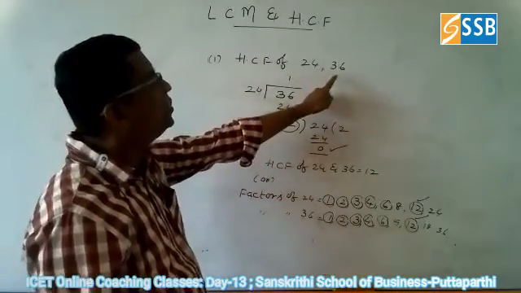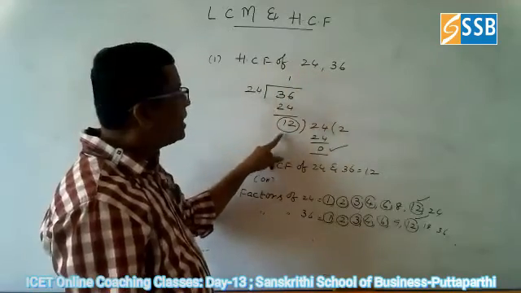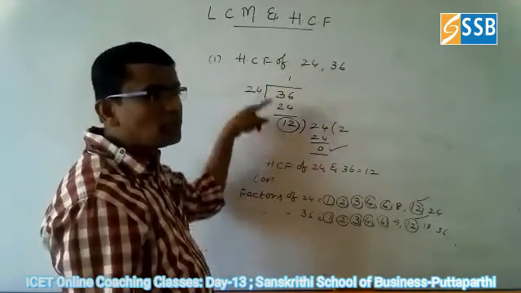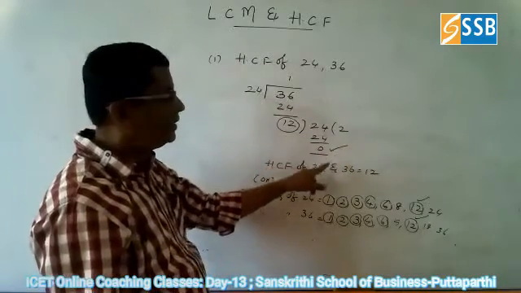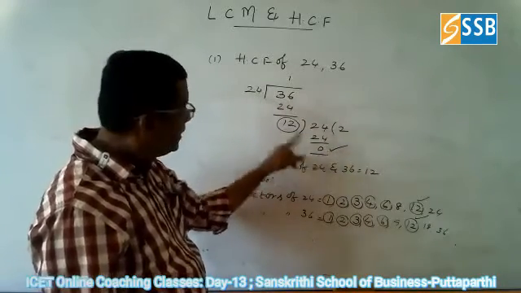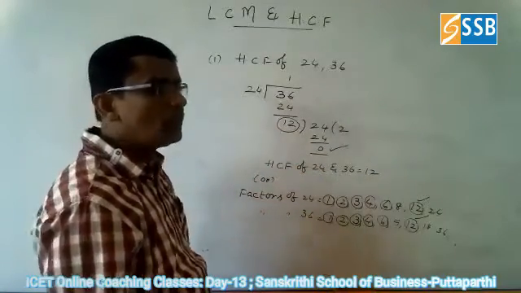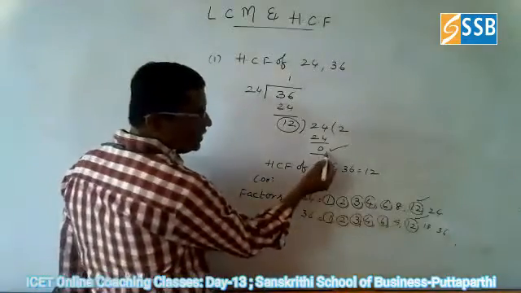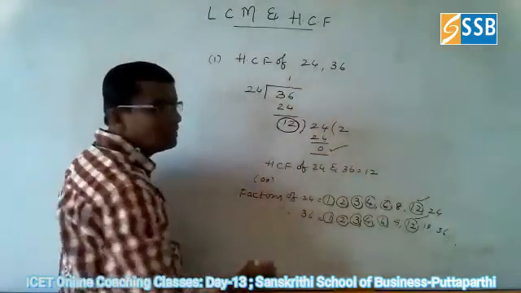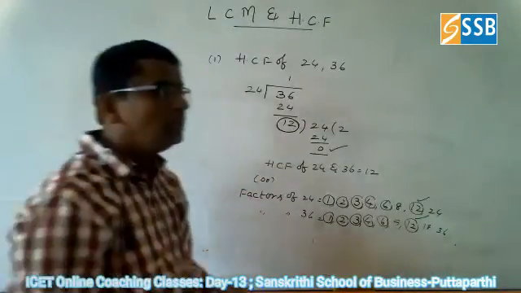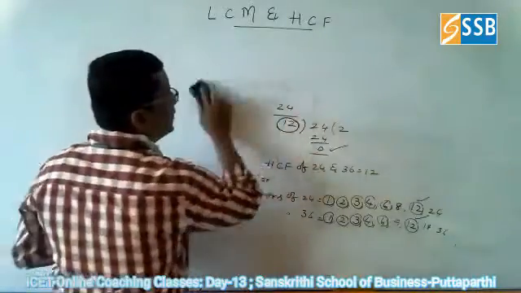Means how are we going to do it? The biggest number is divided by the smallest number. You divide it, and you should continue this process until you get 0. 12 is the remainder, so you go for 24. Again, divide it. Suppose you get a remainder here, again you divide by this divisor until you get 0. Where you get the remainder as 0, that divisor is the highest common factor of the given numbers. Okay, got it? And now we'll go for one another thing.